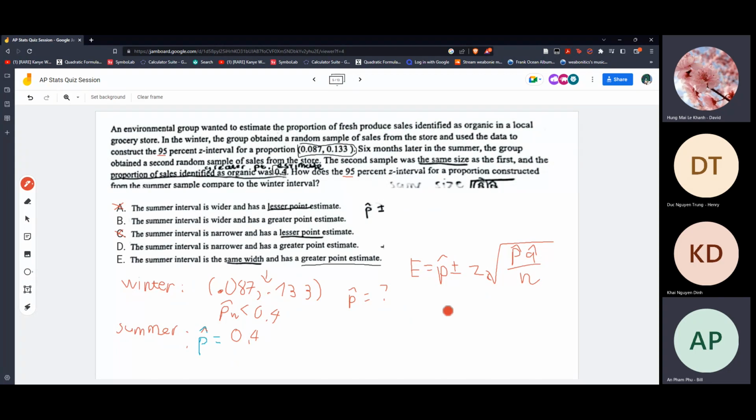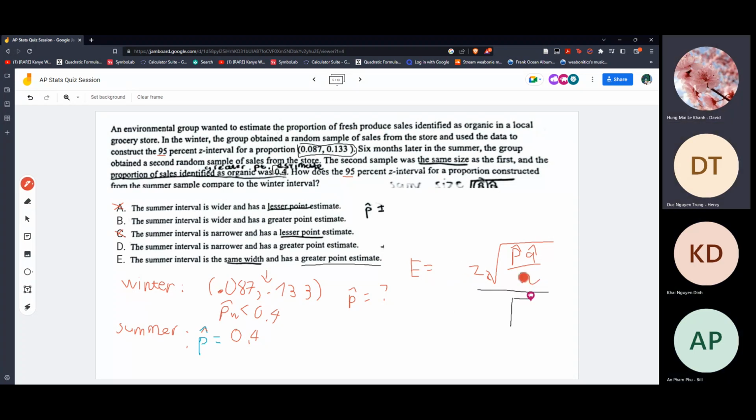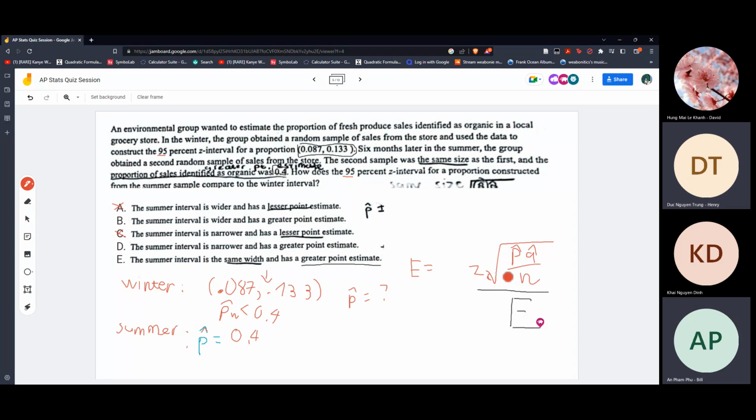You don't have to plus the P hat. Sorry. This one is already the margin of error. So this will tell us what the range is. So the bigger the number, we know it's going to be wider, right? Or the less the error, the range will be less.